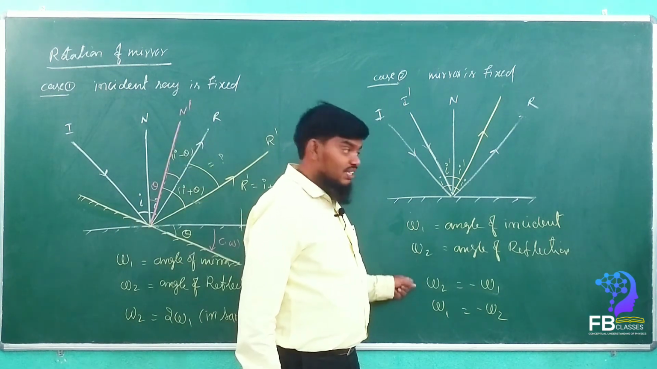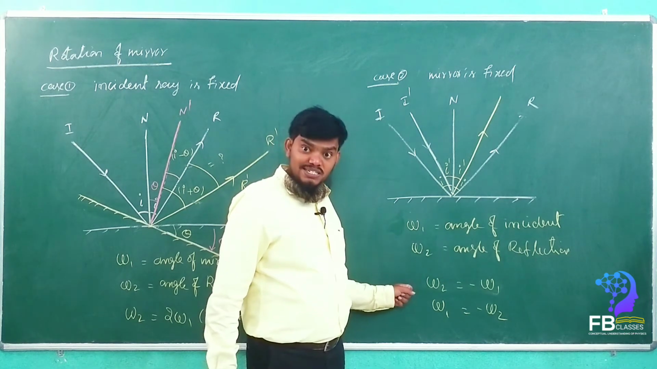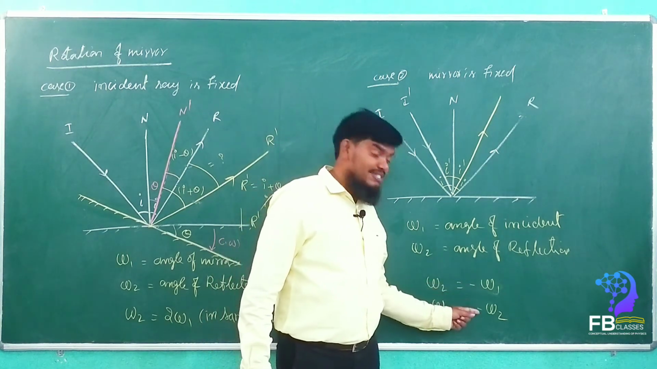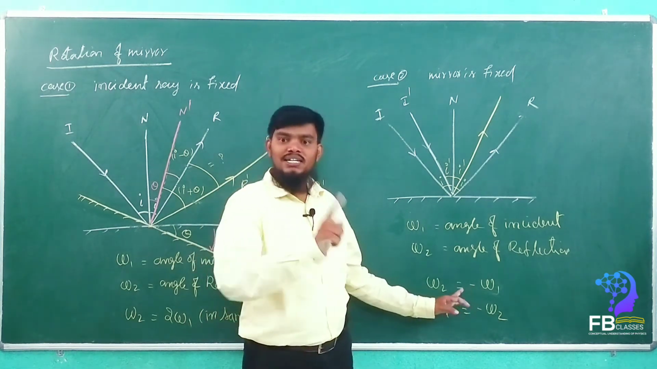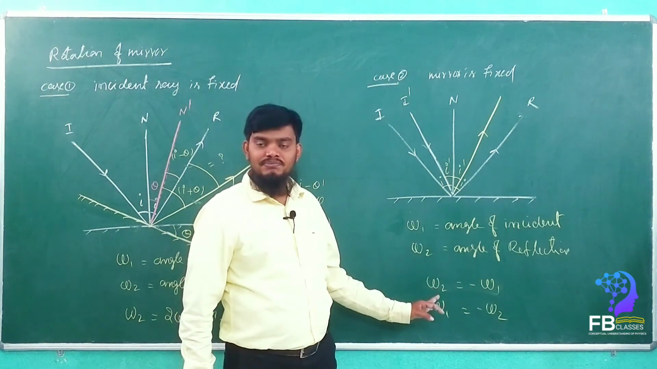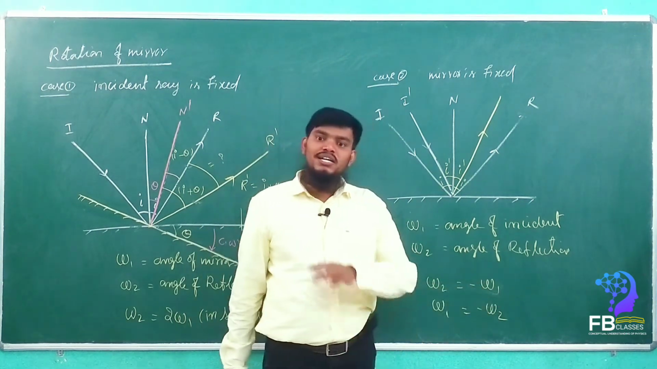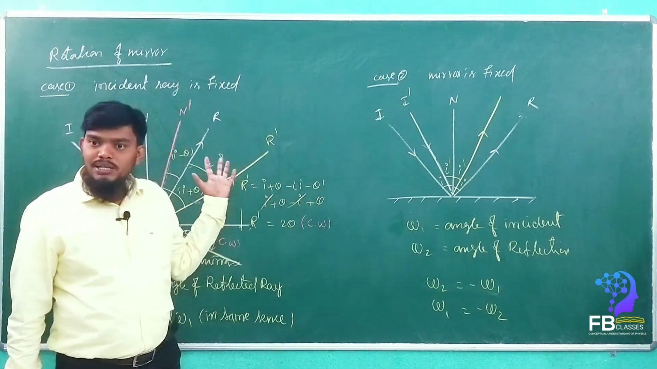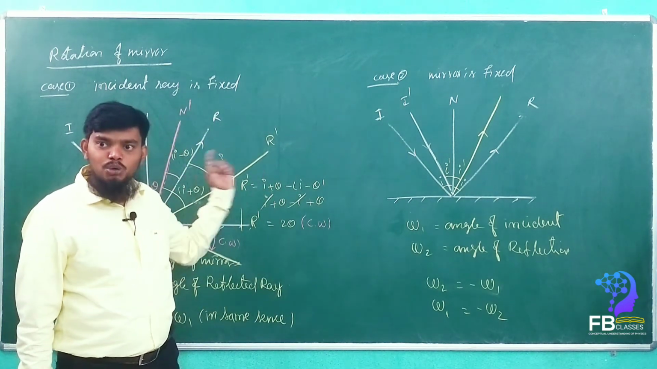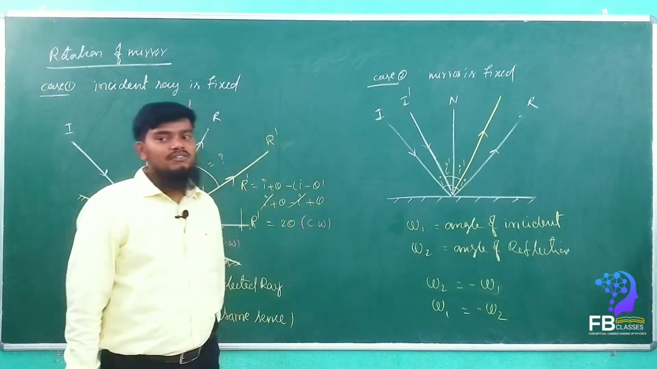This is an opposite sense. Yes or no? It is not the same sense. It is opposite, because the minus sign itself indicates that it will rotate in the opposite direction. Got it? If the incident ray is rotated clockwise, then the reflected ray will rotate anti-clockwise. Can you understand this concept in both cases? Please make a note of it. Then we can go further.